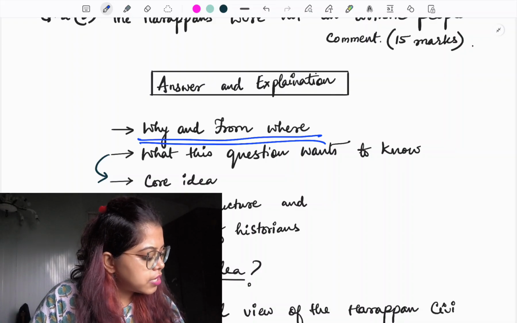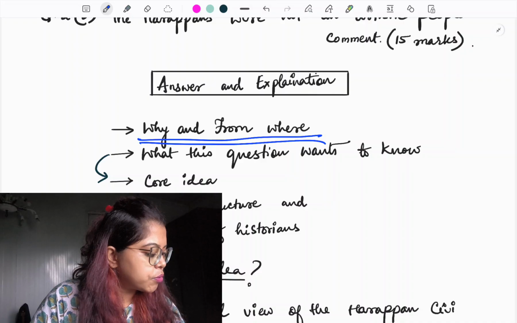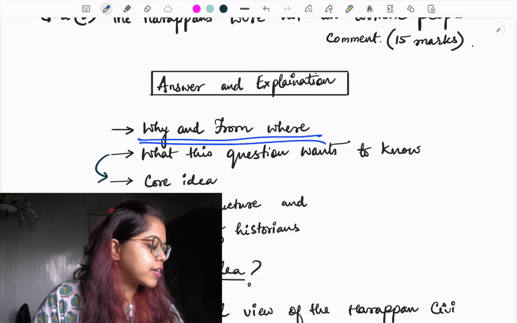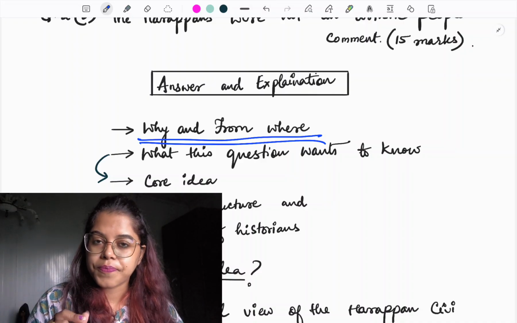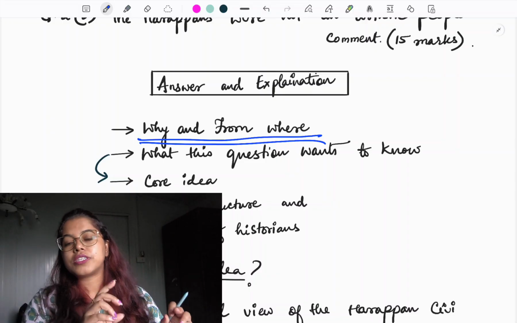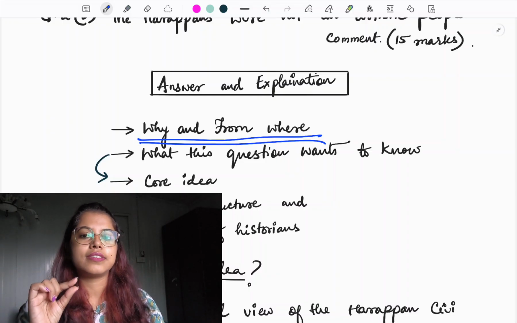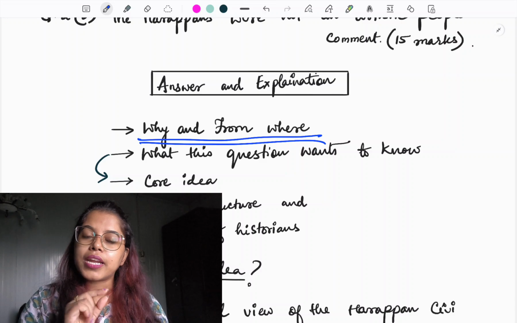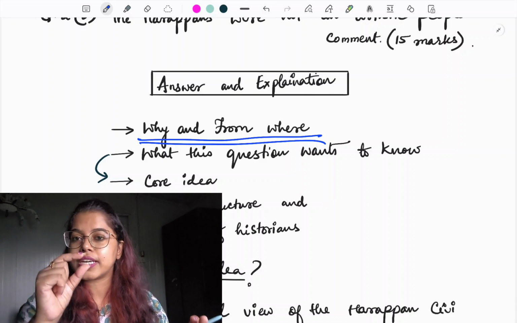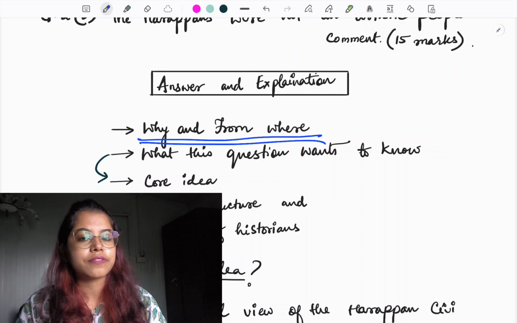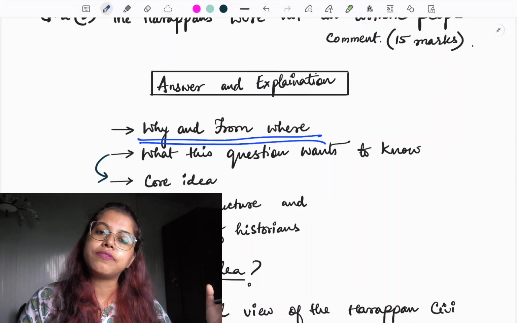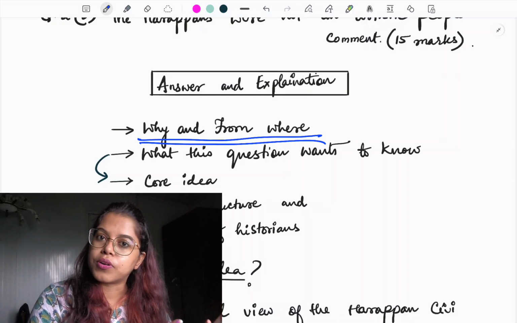Full stop. Nowadays, the technological sophistication and beauty of some of the Harappan artifacts are recognized, right? So these 2 or 3 lines summarize the crux of this question, and she has discussed it from page 185 to page number 205 of this particular book, right?